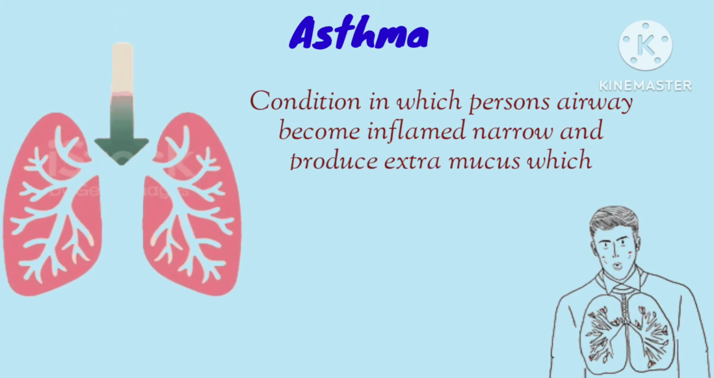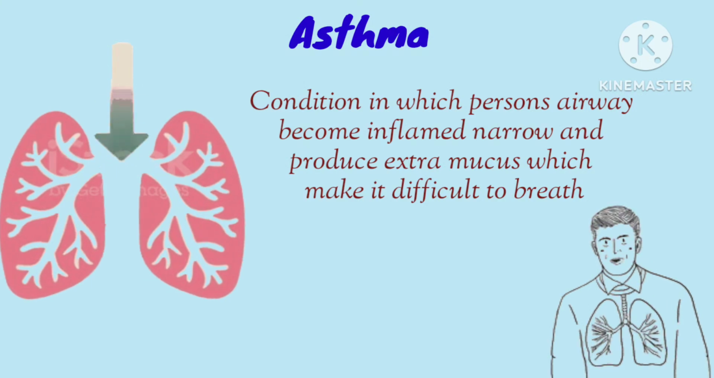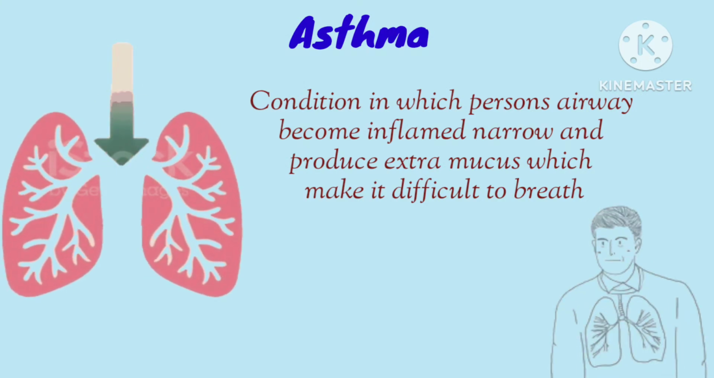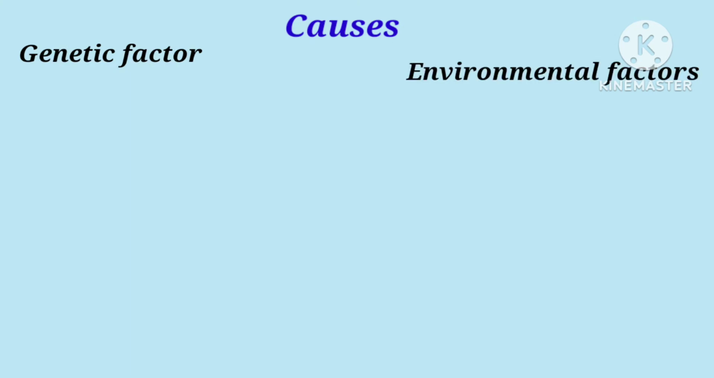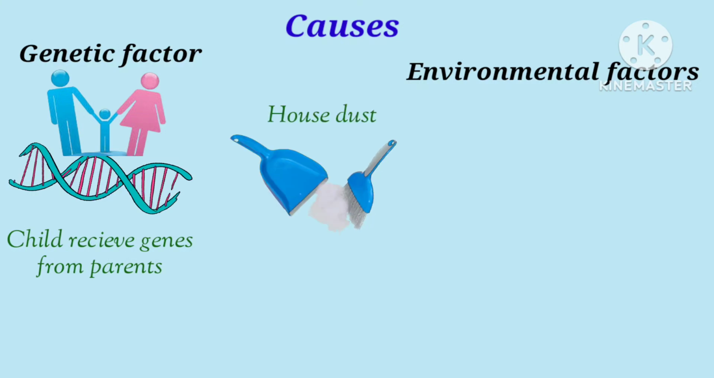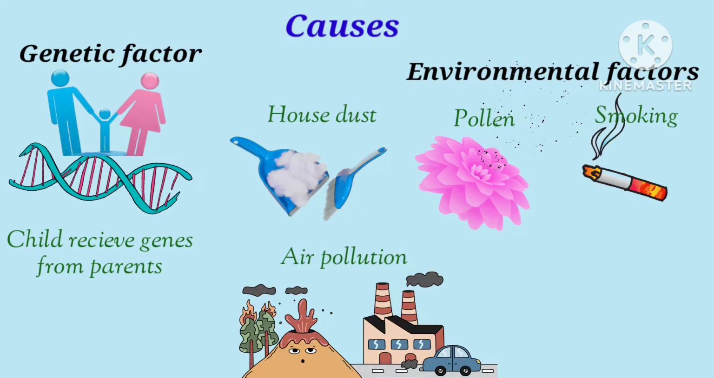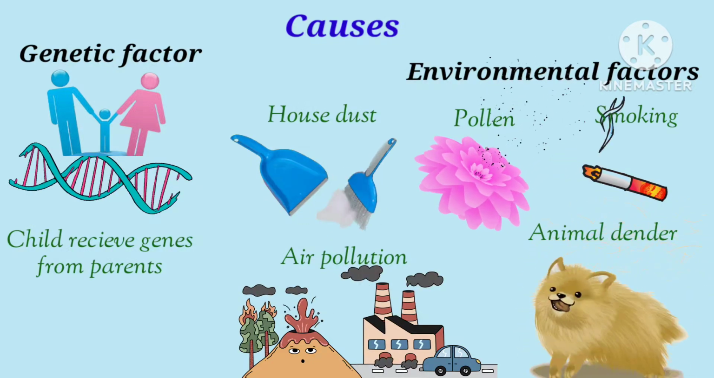Asthma is a condition in which a person's airway becomes inflamed, narrow, and produces extra mucus, which makes it difficult to breathe. Asthma can be caused by genetic or environmental factors. In genetic cases, the child receives the gene from parents, and environmental factors include exposure to house dust, pollen, smoking, air pollution, or exposure to animal dander.